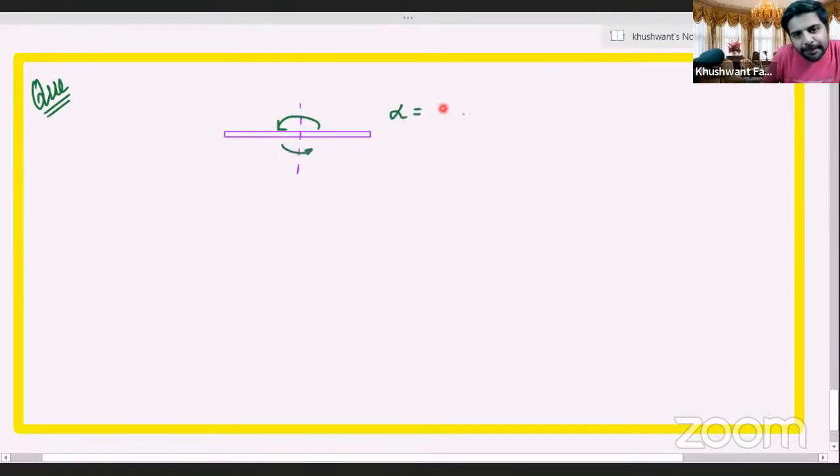3 radians per second square. You are being asked what is the angle covered in time t equal to 20 seconds. In 20 seconds, what is the angle covered? Very simple question. Try this out. Let me know if you're able to crack this one.